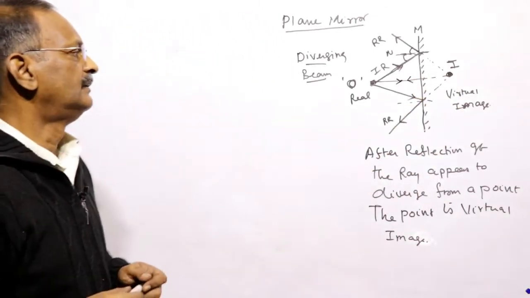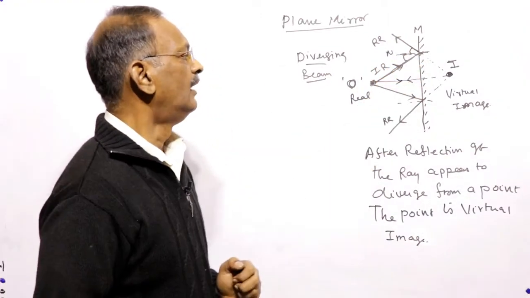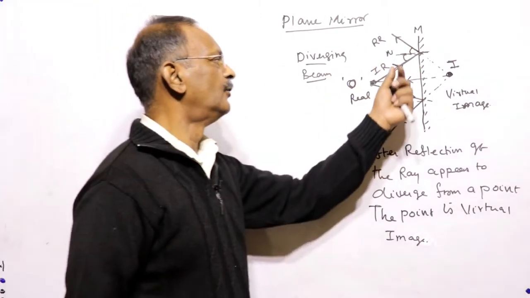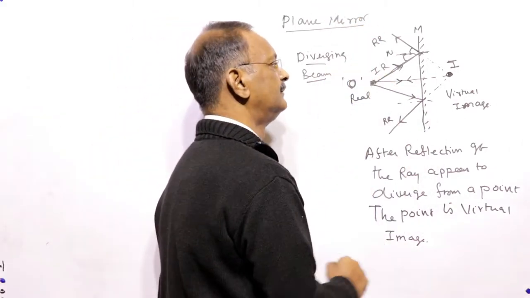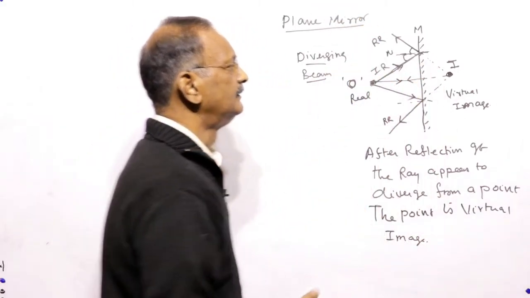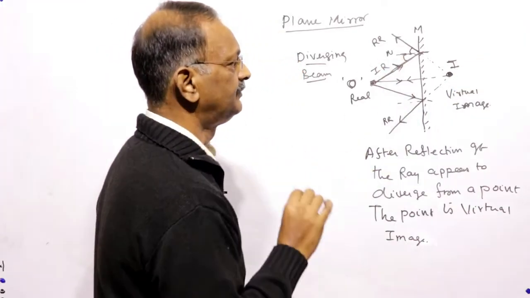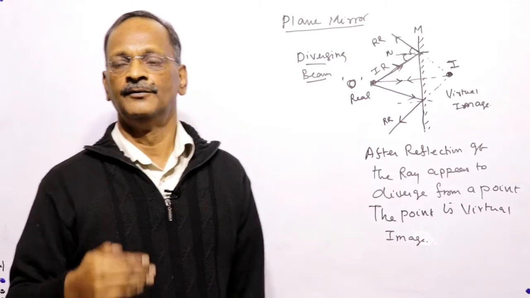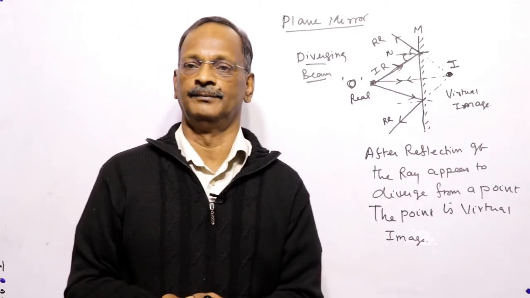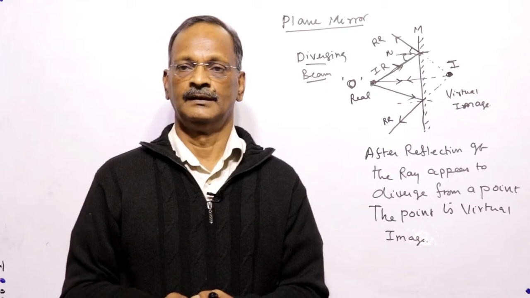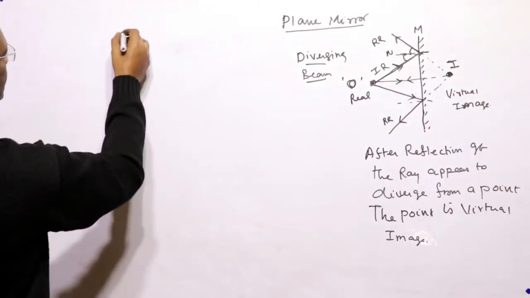So this is a diverging ray incident on the mirror, and it is reflected back according to the law of reflection. It forms a virtual image: if the rays appear to diverge from a point, that kind of image formed is a virtual image. Now let us take a converging beam.